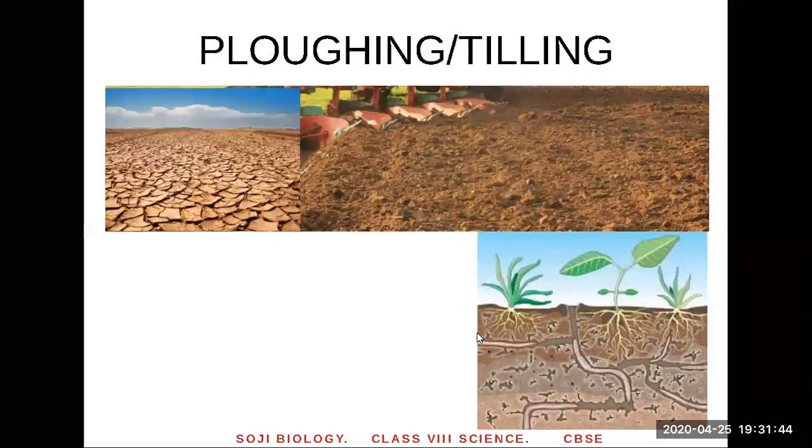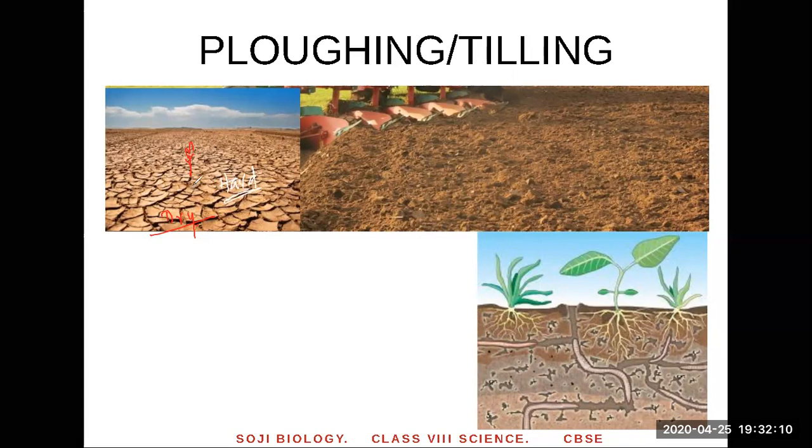So that's the first step. Okay, soil preparation. Soil preparation starts with plowing or tilling. Look at this land. This land is completely dry. On this dry land, if you try to grow a plant, it won't grow. The reason is it's too hard. This land is really hard. Roots cannot penetrate the soil.